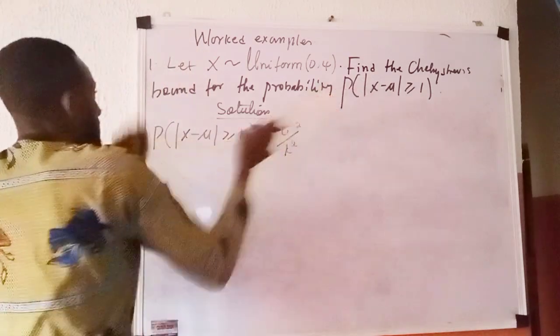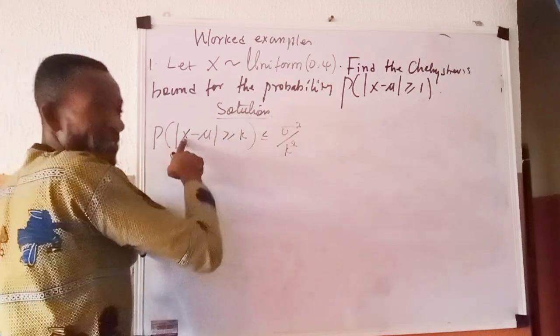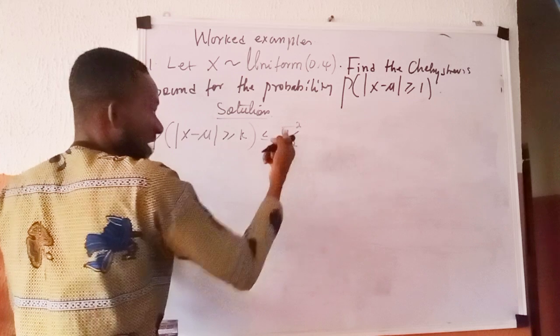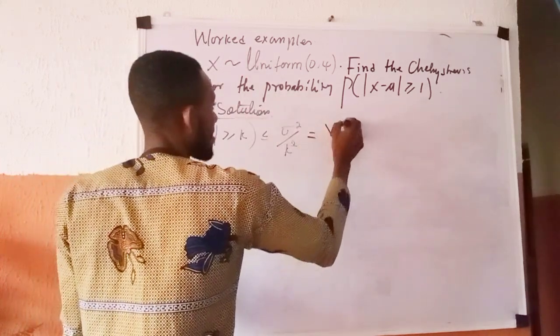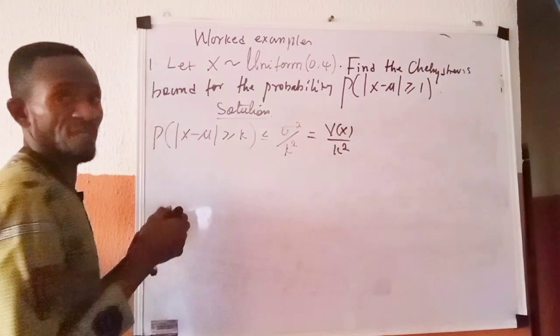So if you transform this to look like this, what you are going to have is this. And this sigma squared, of course, is the variance of this x, so it is just as good as var x. So you can write this in this way.